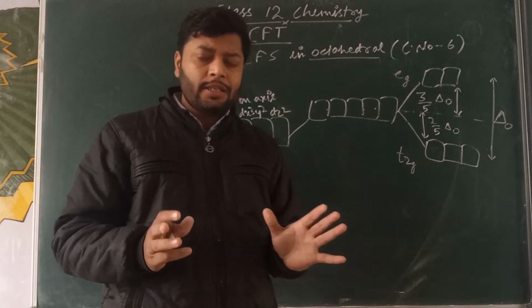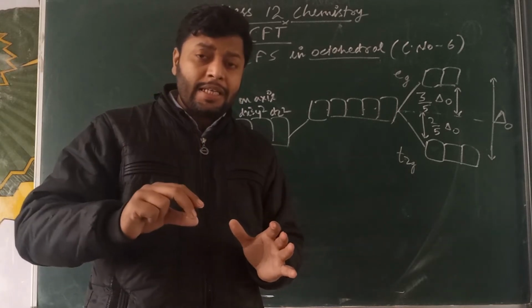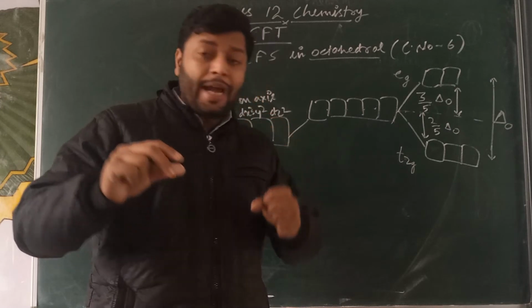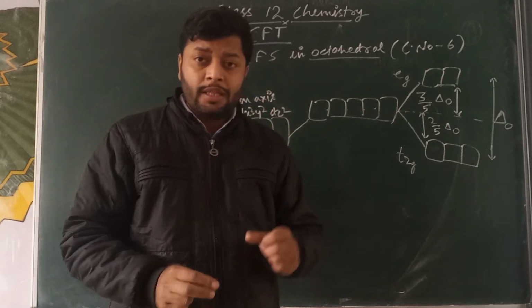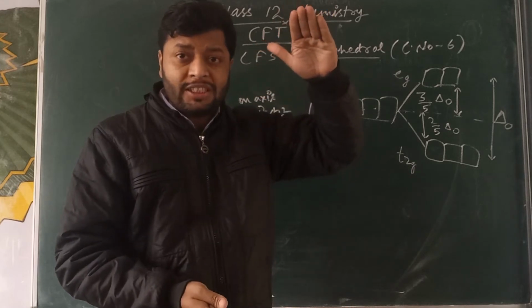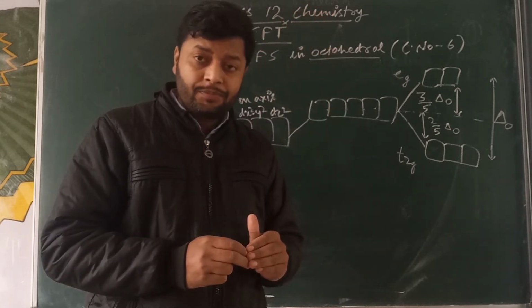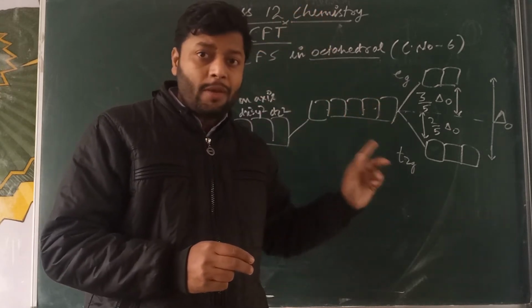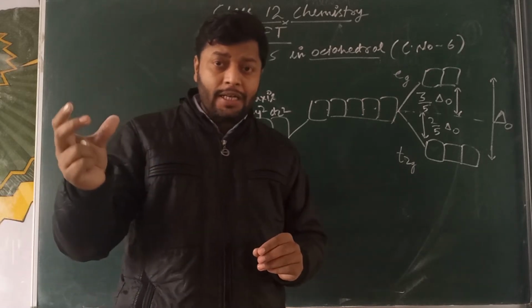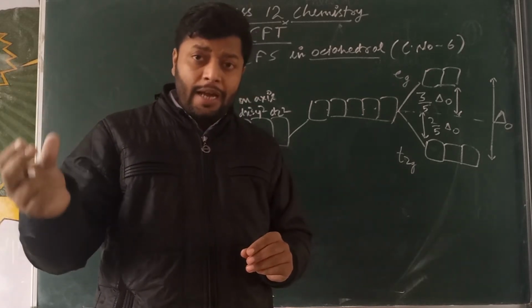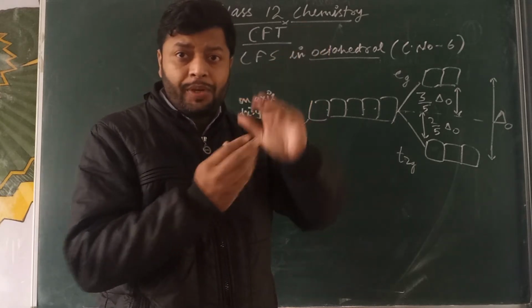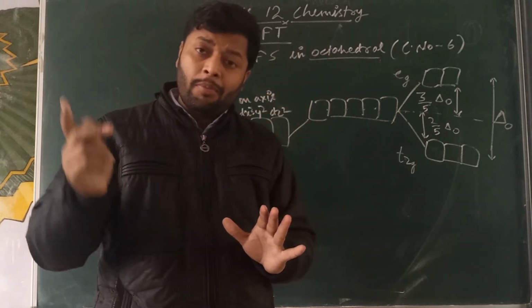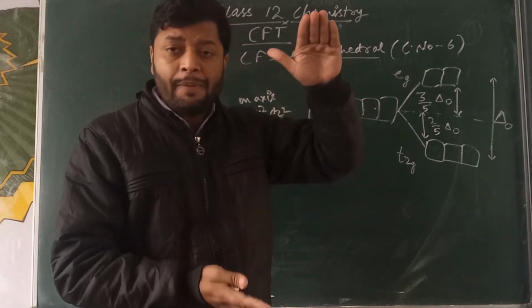It means if the ligand imposes a higher electrostatic repulsion, there will be a greater energy difference between the orbitals, and if the ligand imposes a lower electrostatic repulsion, there will be a lower difference. Simply, more repulsion, more difference.